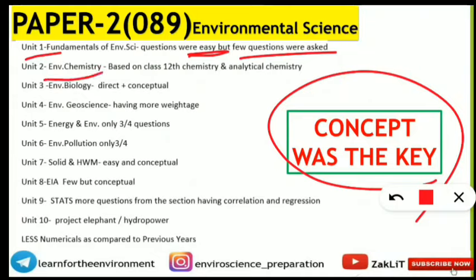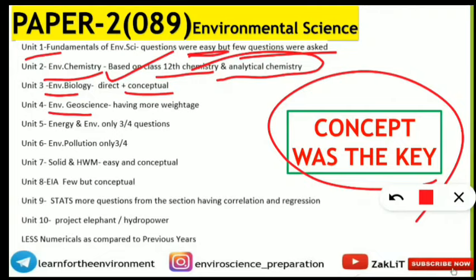Similarly, environmental chemistry had questions based on 12th class chemistry basics and analytical chemistry also. Coming to environmental biology, direct questions were asked, conceptual ones were also asked, and environmental geoscience had more weightage. There were certain match the following questions where people heard the term for the first time in the exam.